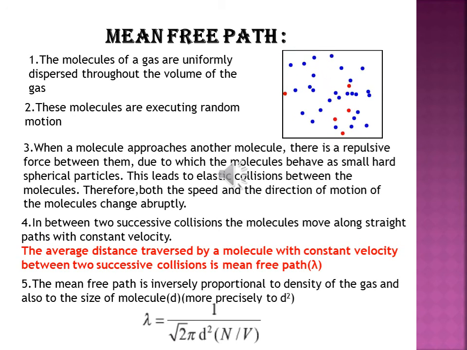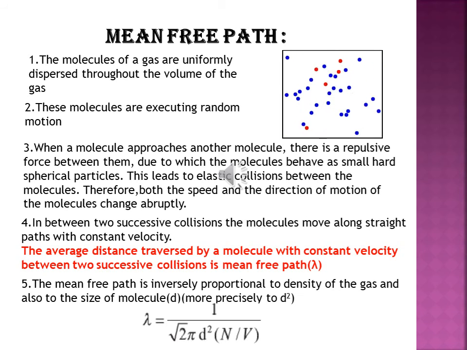As the molecule behaves as a small spherical particle, when they collide with each other, the energy before the collision and the energy after the collision will be the same. So this leads to elastic collisions between the molecules, because the molecules are very small and spherical, and all the particles are elastic in nature.